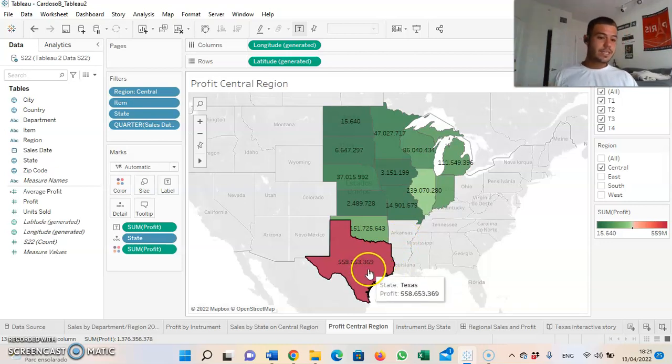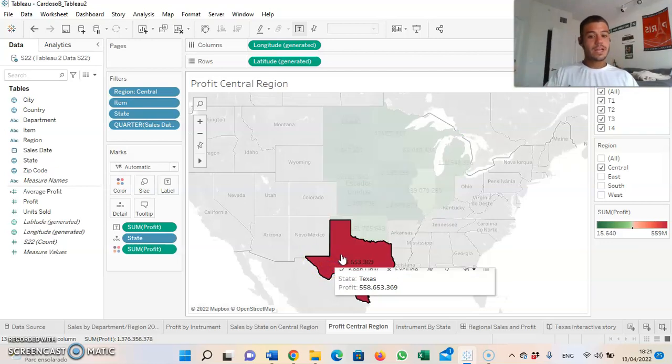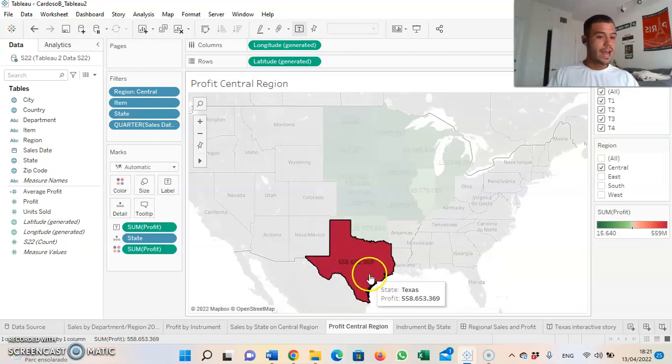Well, Texas here is highlighted in the red color, which means they have 559 million units demanded. All right, you can click here and it's going to highlight the state.